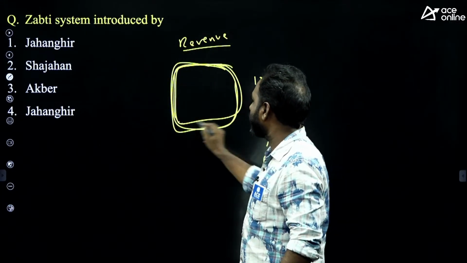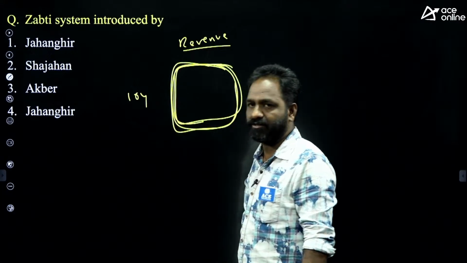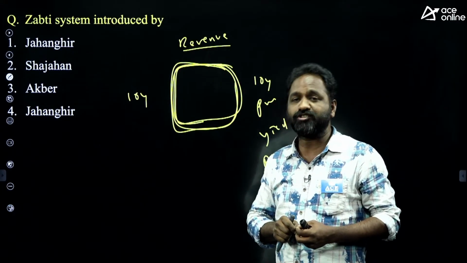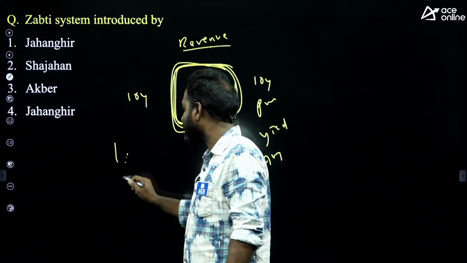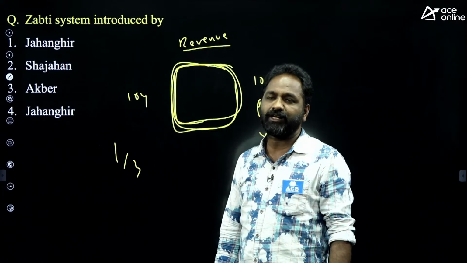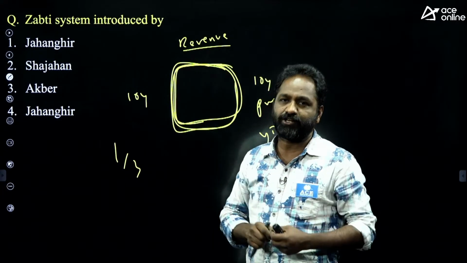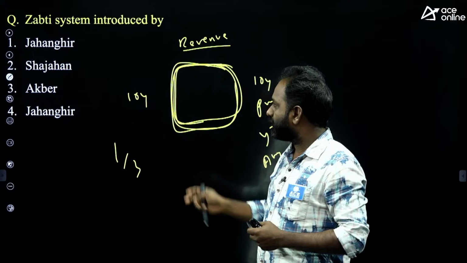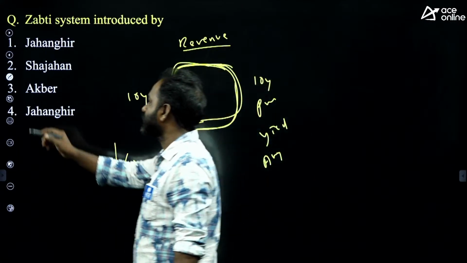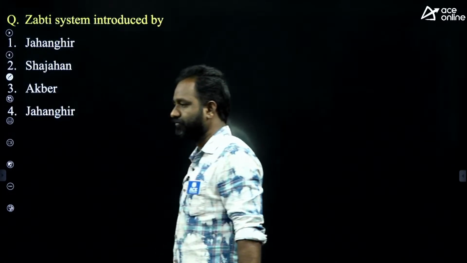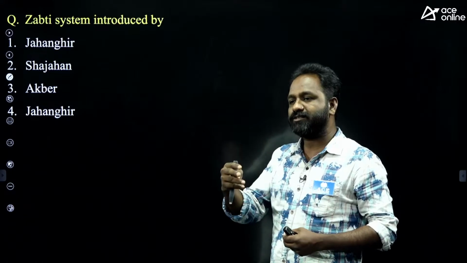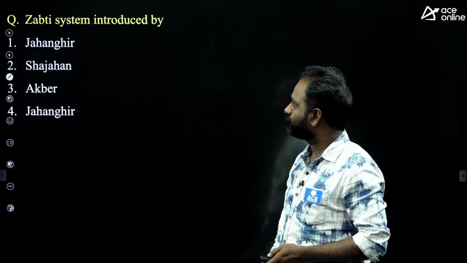So they are going to take the 10 years record of that land. They are going to take the average price of the last 10 years, and from that average price, the government is going to take 1/3. So this is a good system introduced by Todarmal under Akbar. That is called Japti system or Dasal system. It is nothing but a revenue system where they assess 10 years of the land.